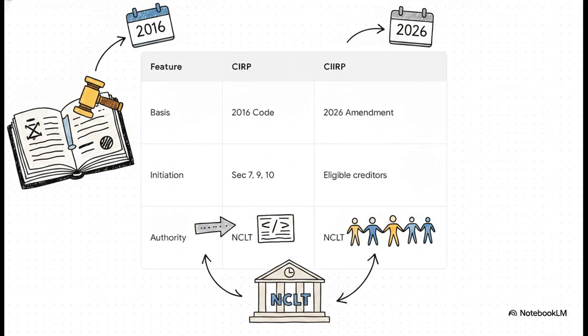For initiation, CIRP uses the standard sections 7, 9, or 10. CIIRP, however, is triggered specifically by eligible creditors under the new statutory conditions. But notice what stays exactly the same: the adjudicating authority. The NCLT is still the boss, overseeing both tracks.